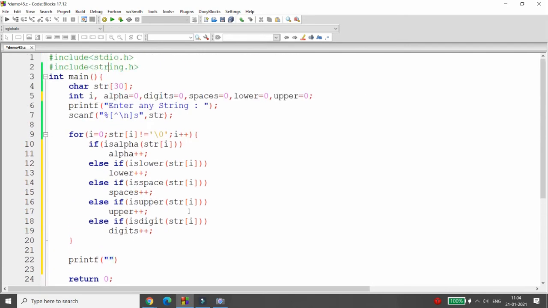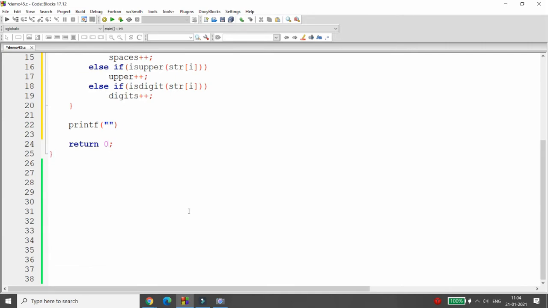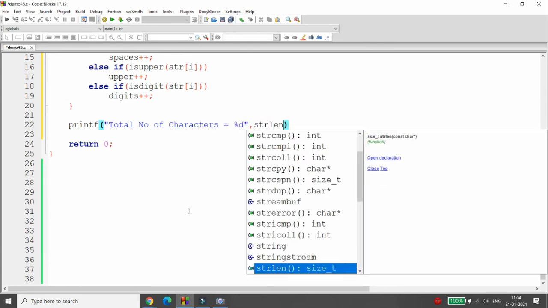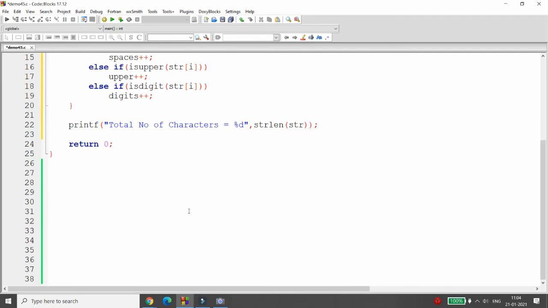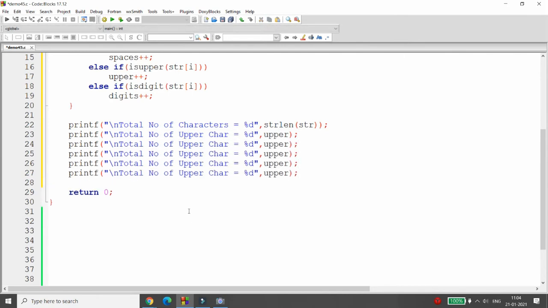If I want to print how many characters were there, then you can use the function strlen. So you can write total number of characters is equal to percentage d. You can use the function strlen of str. So the total length will be displayed over here. Now here you can just simply print total number of upper characters, right? So upper character is equal to, and here you can simply print your upper variable, lower, digit, space, alpha.